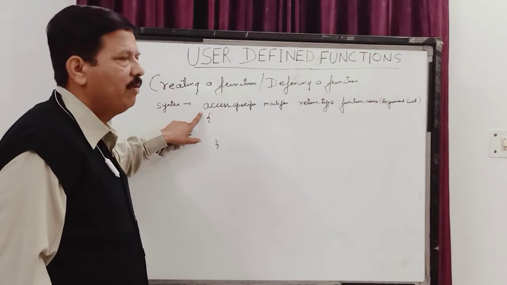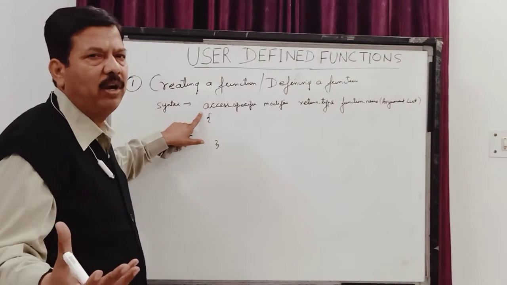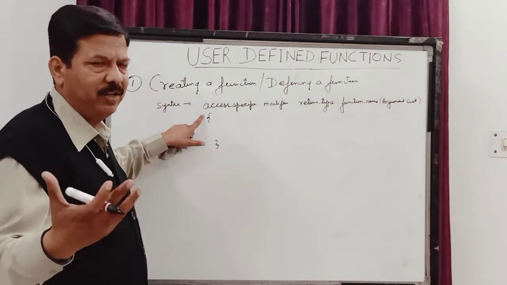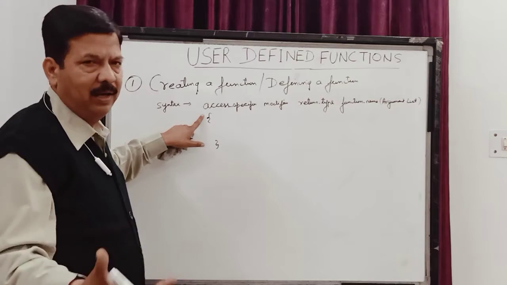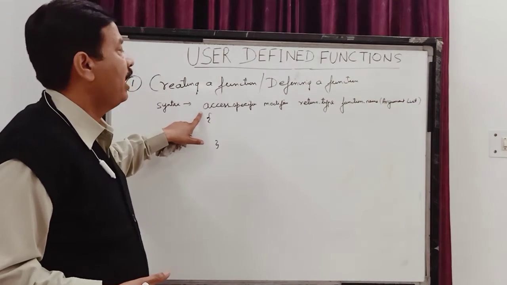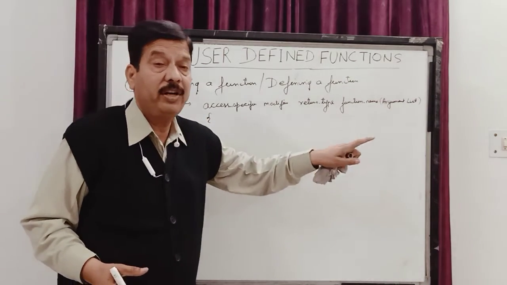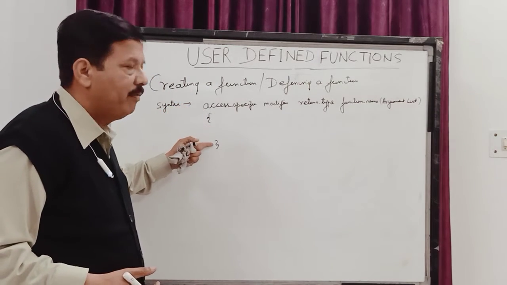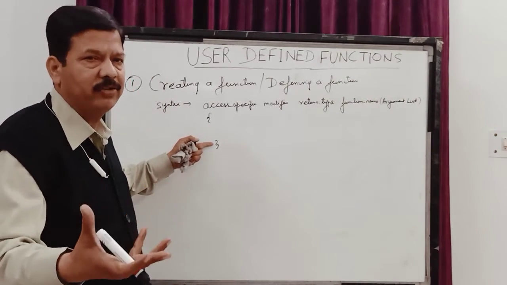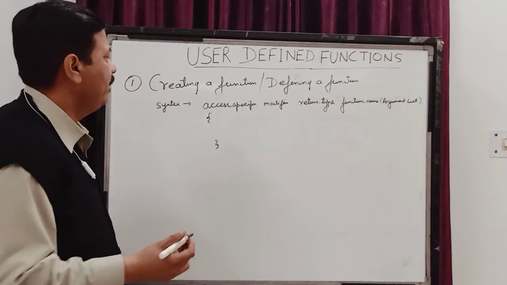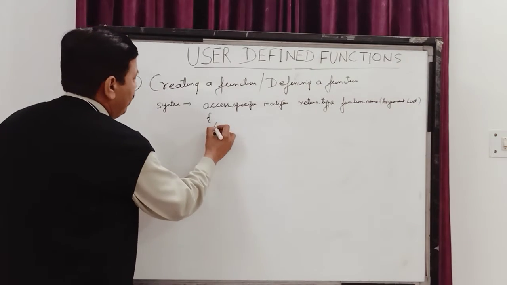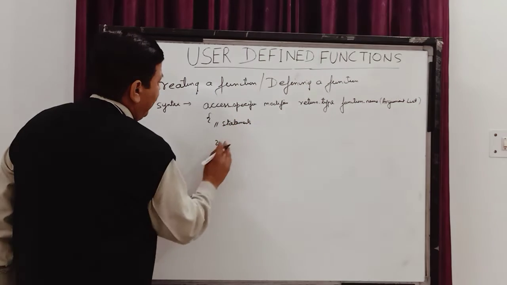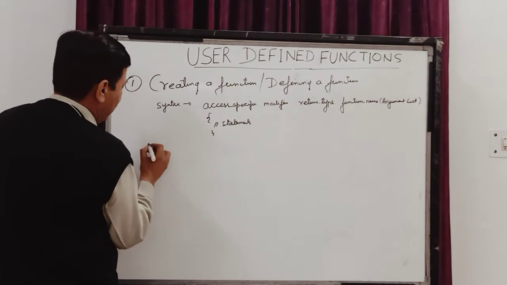The first line of the function definition is also called the function prototype. This word will also come in the later part of this. The function prototype is the first line of the function definition, and after the function prototype we have the body of the function where we define our function. Now this is the syntax, children. Here you can say that we have statements of defining a function.